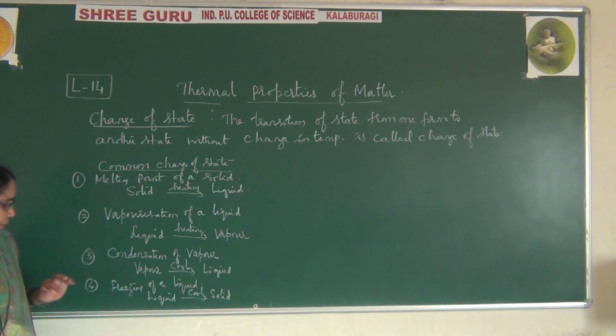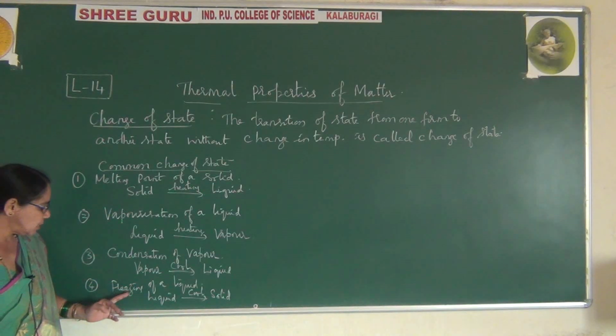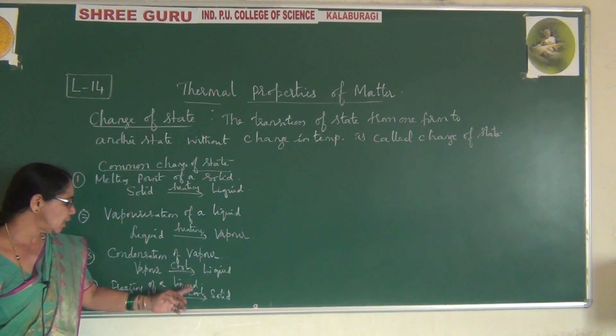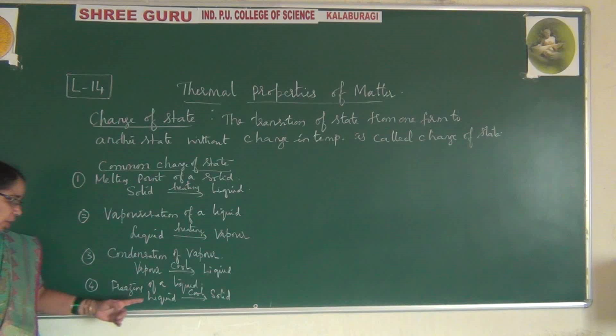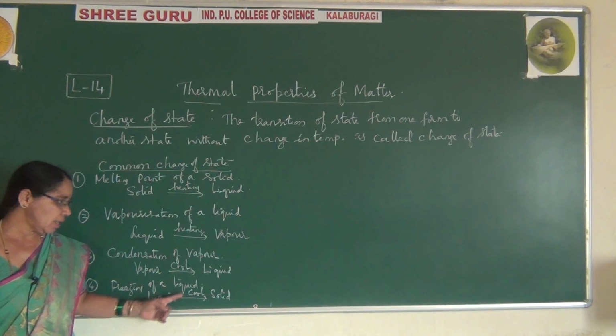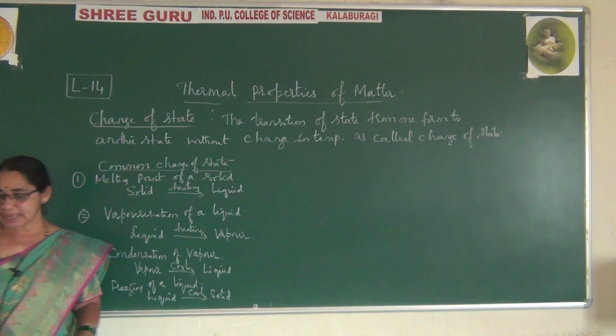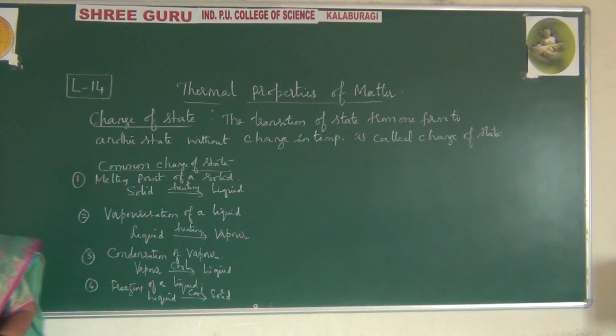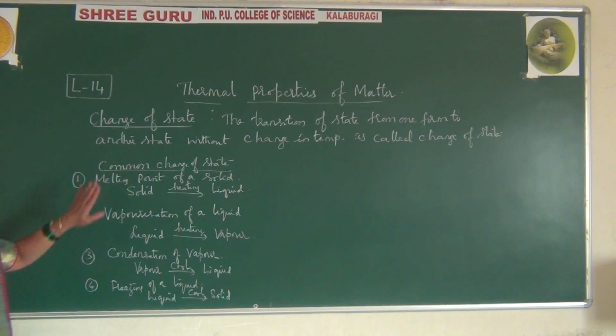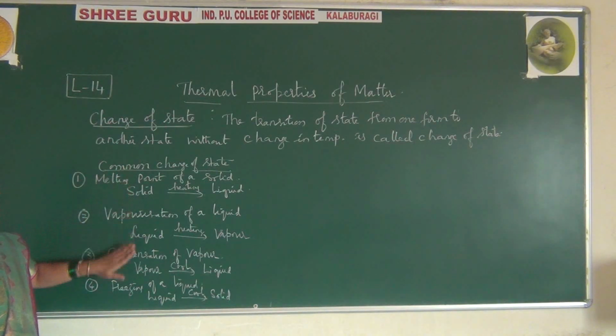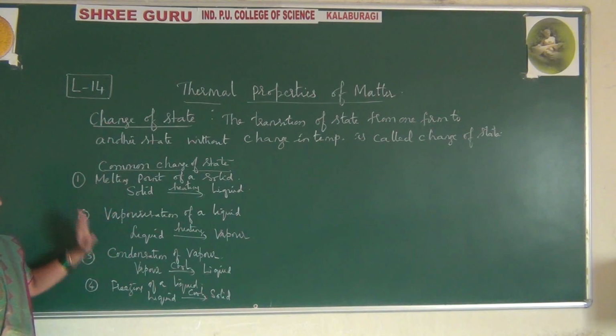Similarly, if you have liquid and you cool it, we call it freezing of a liquid: after cooling, it becomes solid. So these are the different forms, the common changes of state, that you come across here.